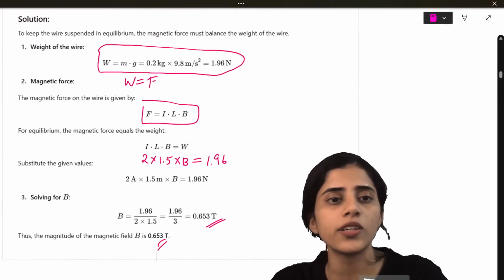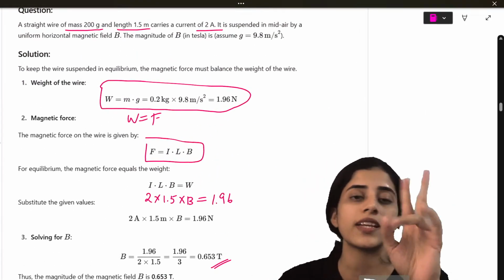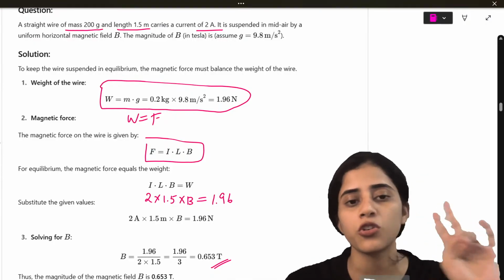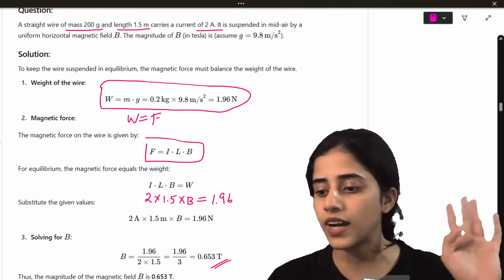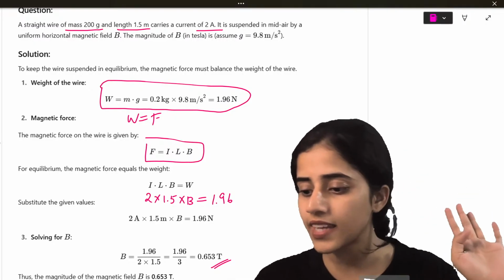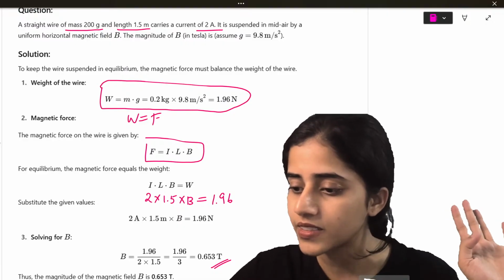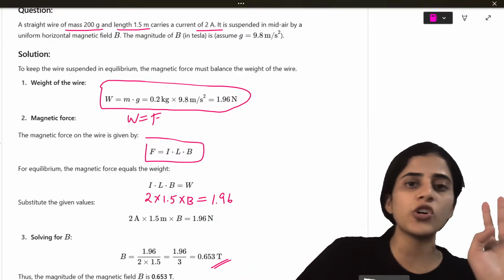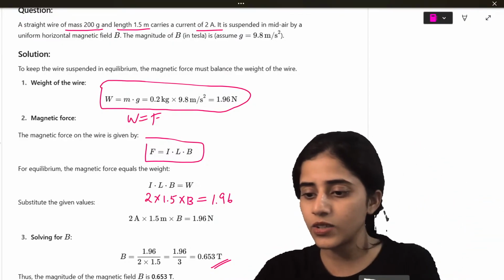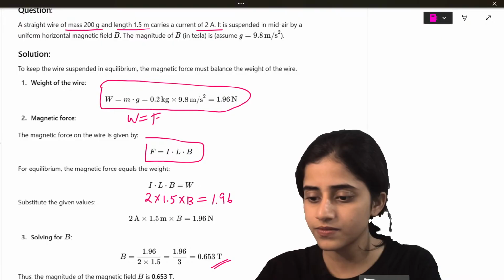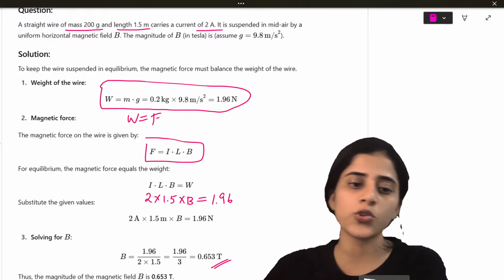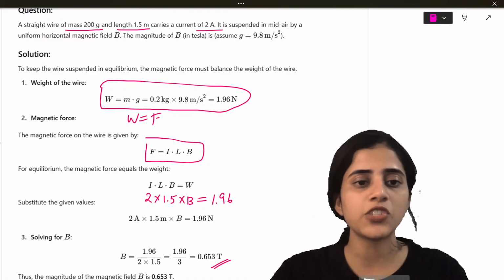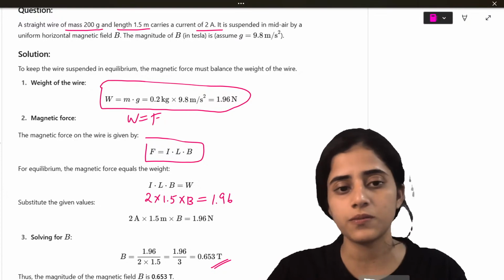So in this question, the only tricky part is you need to know that weight and force are the same. And then you need to know the formula F is equal to ILB. Is that much clear? Can I know in the chat? Yes, you can use B is equal to mg by IL as well. No problem.